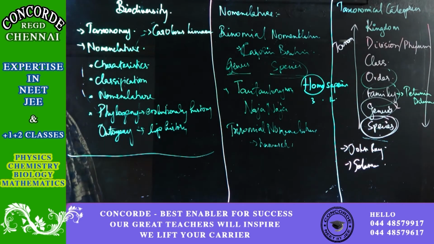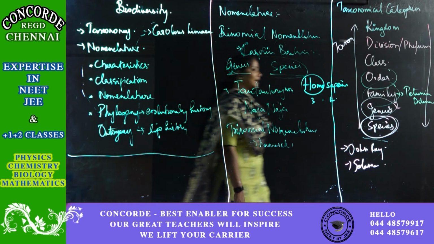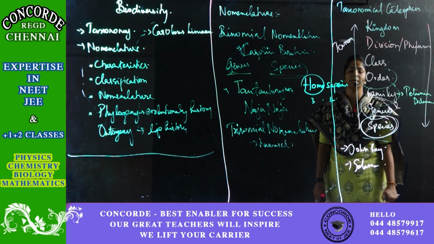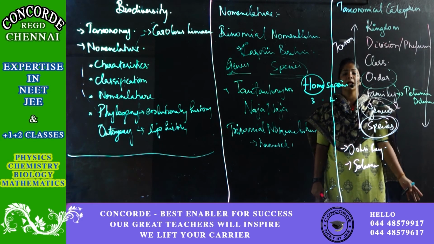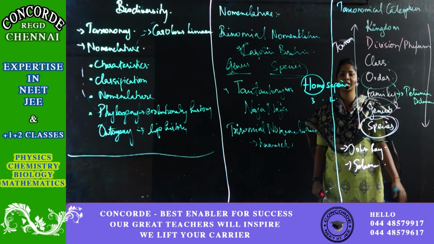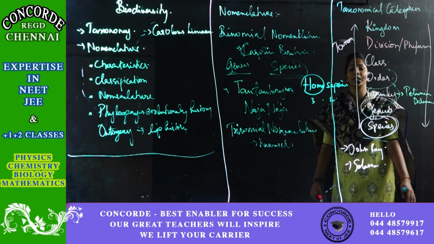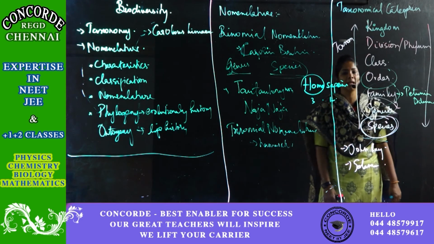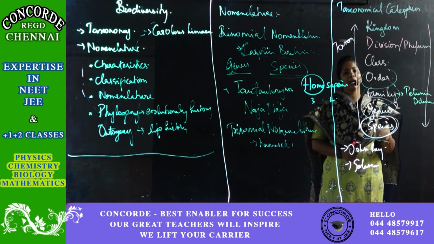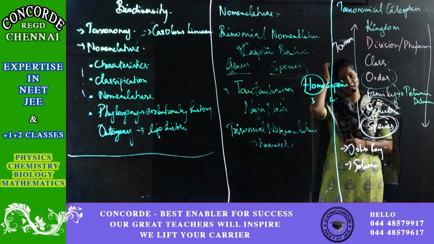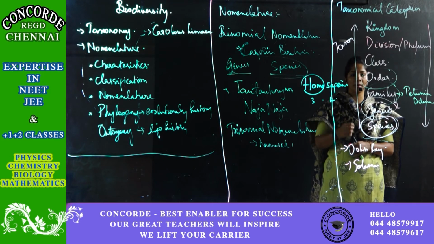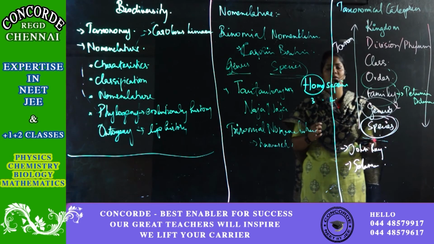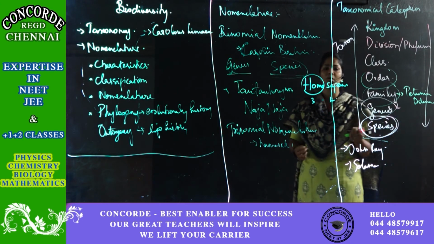Then coming to your class. In class, the example I can give you is categories like primates, non-primates, carnivores. All these are different orders, but they all belong to a common class called Mammalia. One more example: under mammals, I have the primates, then I'll have the non-primates. Cow, cat is also a mammal. Humans are also mammals, but they belong to a different order.